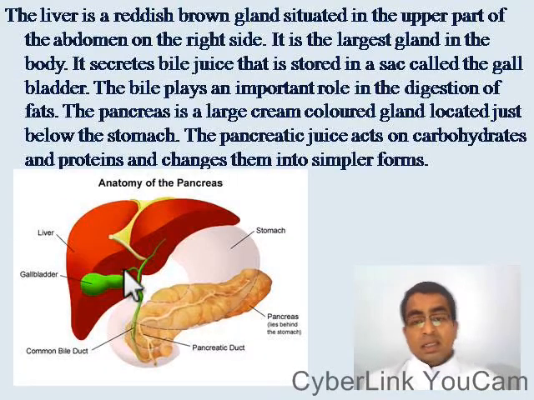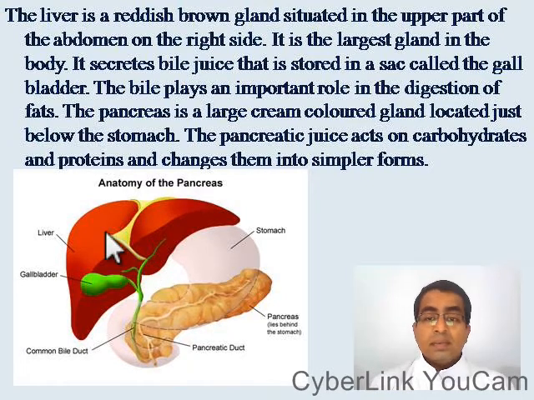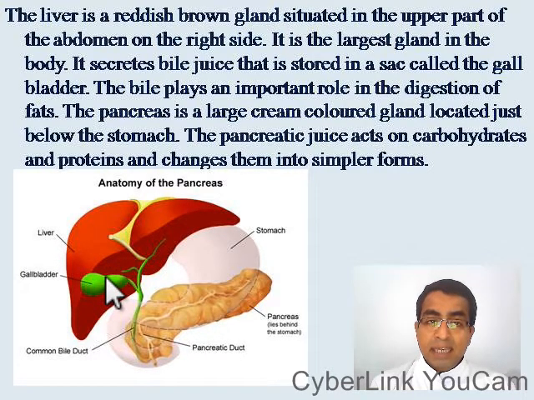Let us see the structure of the liver and pancreas. The liver is a reddish brown gland situated in the upper part of the abdomen on the right side. It secretes bile juice that is stored in a sac called the gallbladder. The bile plays an important role in the digestion of fats.